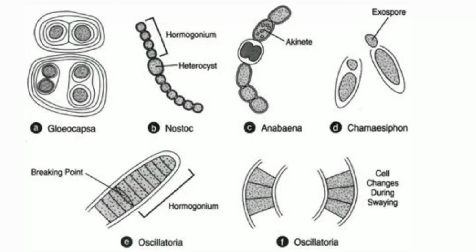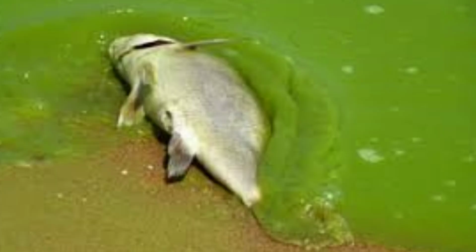Example, Anabaena and Spirulina. Some blue-green algae secrete toxin which inhibits the growth of mosquito larvae in water. Example, Oscillatoria, Anabaena and Aulosira. Some harmful activities, as we have seen, they cause water blooms. They pollute water. Example, Oscillatoria and others.